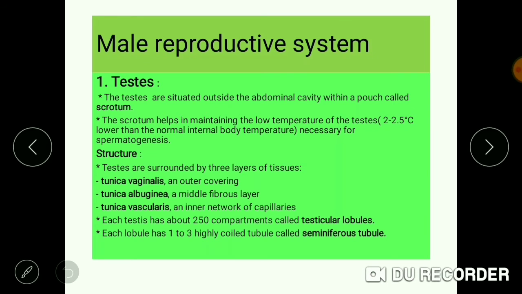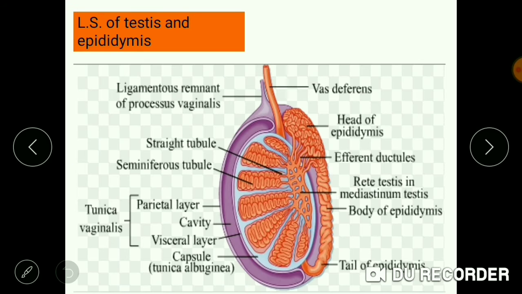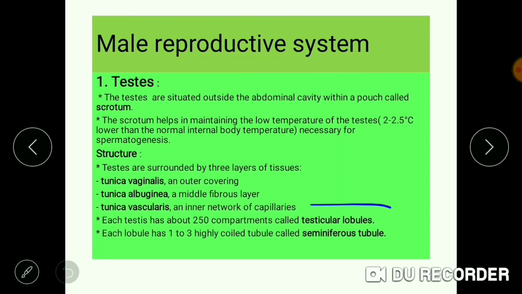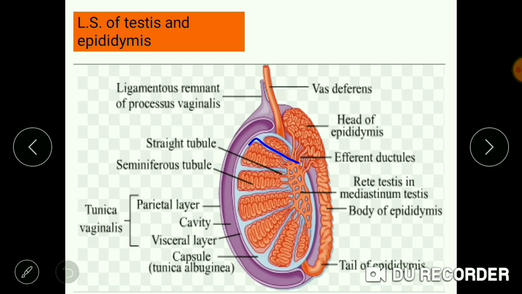We'll again revise the entire structure. The testis is surrounded by three layers: tunica vaginalis, tunica albuginea, and tunica vasculosa, which forms the tuft of capillaries. Now, there are around 250 compartments known as testicular lobules. So these are the testicular lobules.